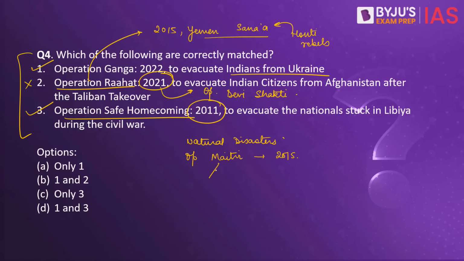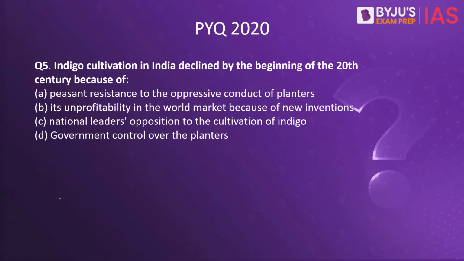So this operation focused both upon rescue and relief work and working in tandem with the Nepal government for the same, and also it helped in evacuation of Indians that were stuck in Nepal. So what is the correct answer here? It is D.